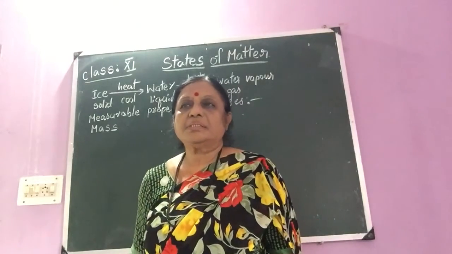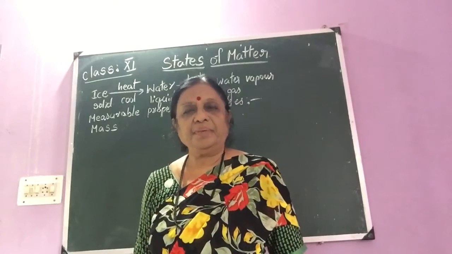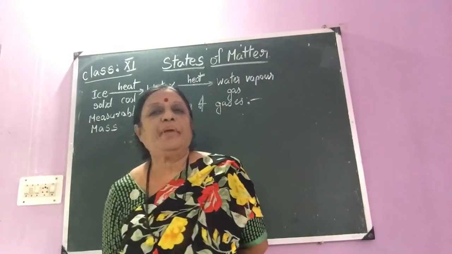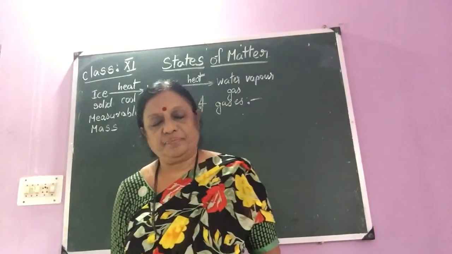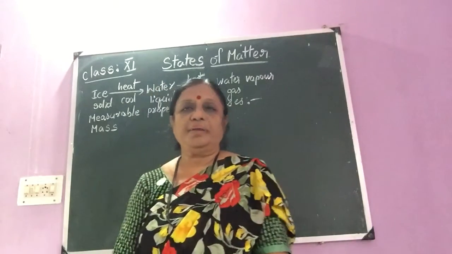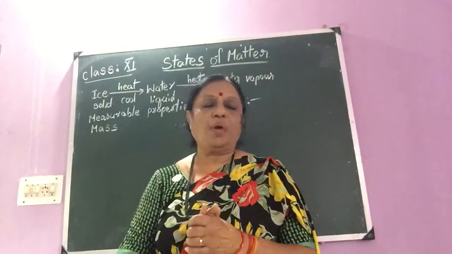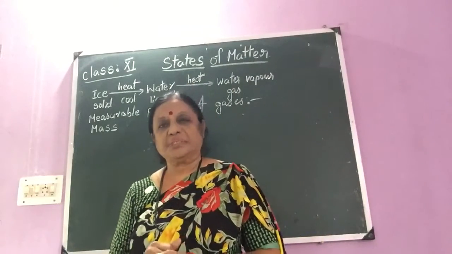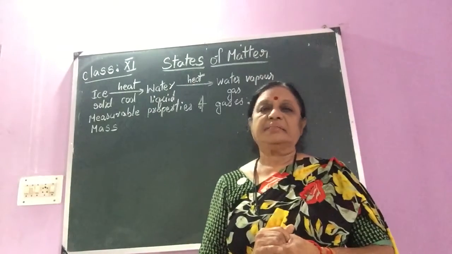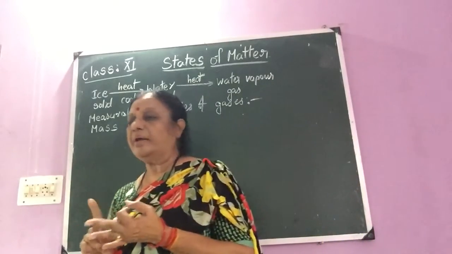Today we'll start States of Matter, the new chapter. Okay? What do you mean by matter? Matter exists in three forms. What are the three forms? Solid, liquid, and gas. All of you know the three states of matter from the lower classes you are studying. So matter exists in three states. What are they? Solid, liquid, and gas.